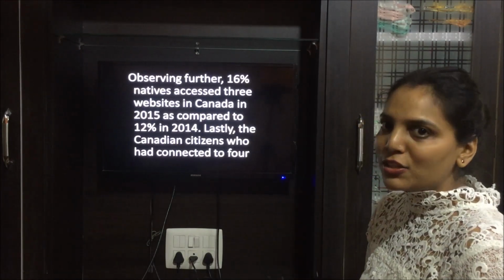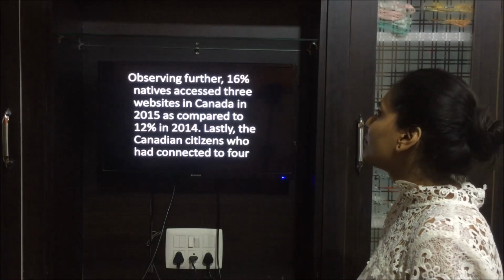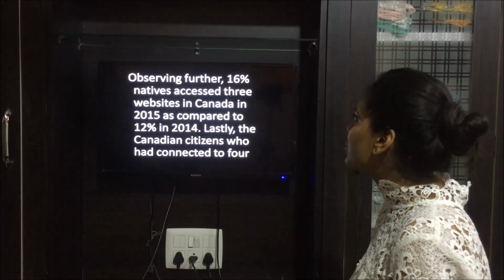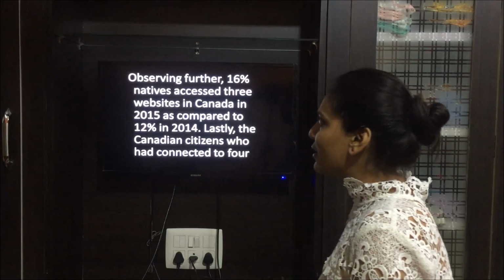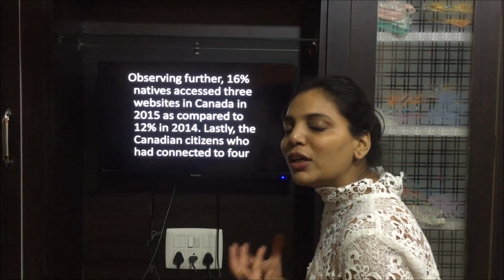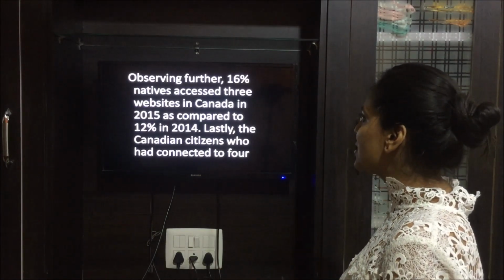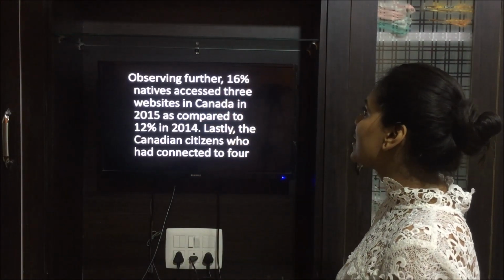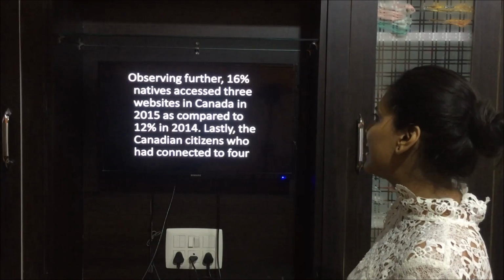Now we are going to change the paragraph again. Leave one line, start from the extreme left. Observing further, if we further see our graph, what can we see? 16% natives accessed 3 websites in Canada.